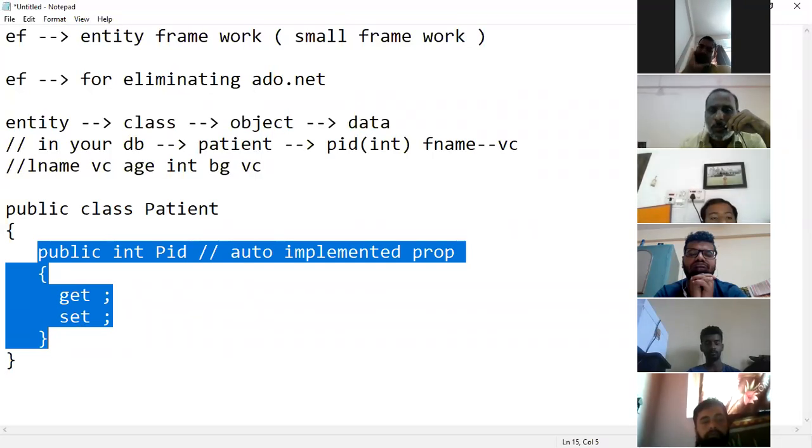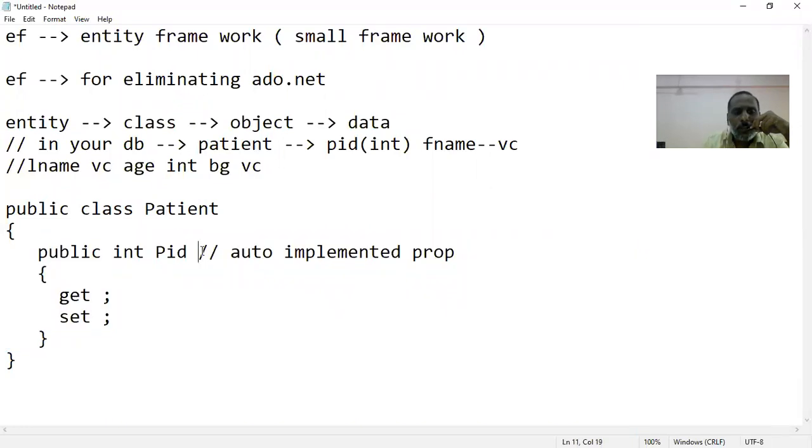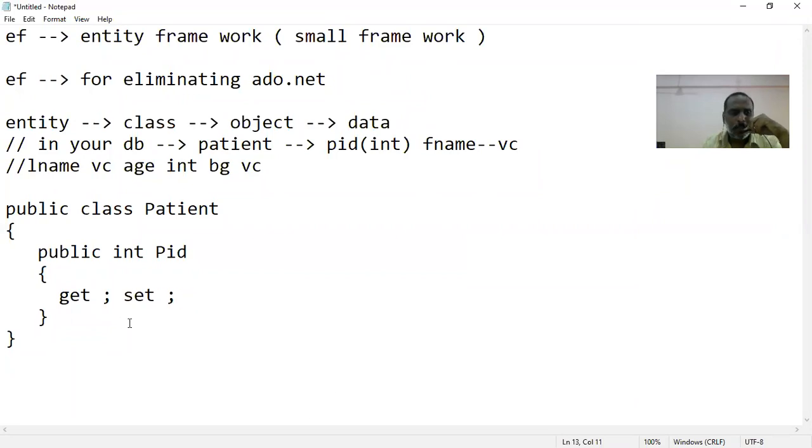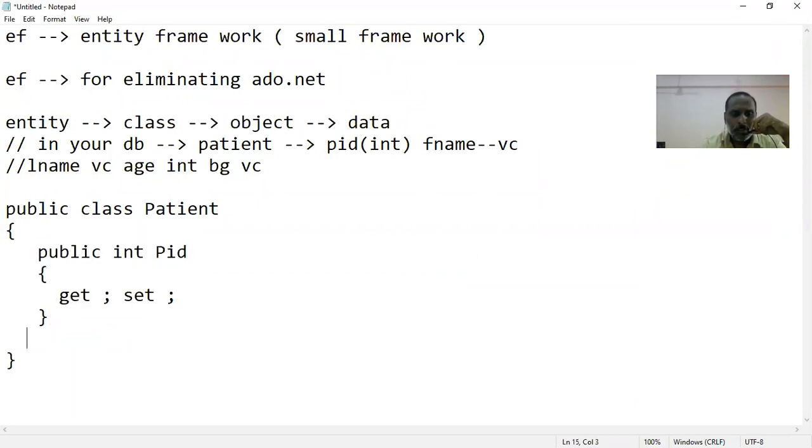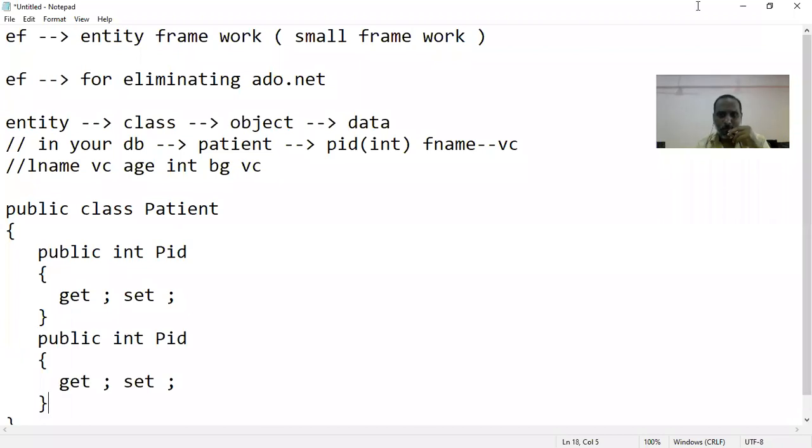Now tell me very quickly how to implement the remaining properties. I'll just write get semicolon and set semicolon in the same line. How many more properties do I need to write? 4 more properties. Correct.